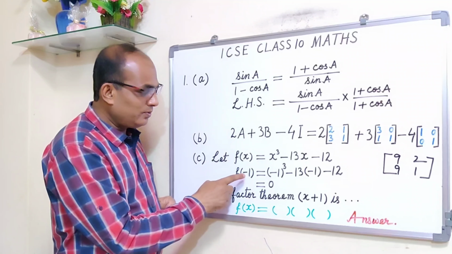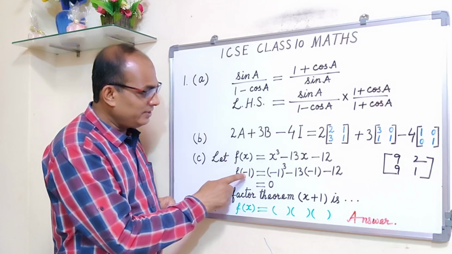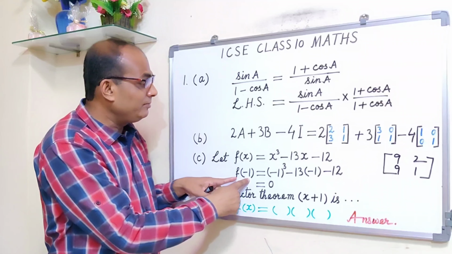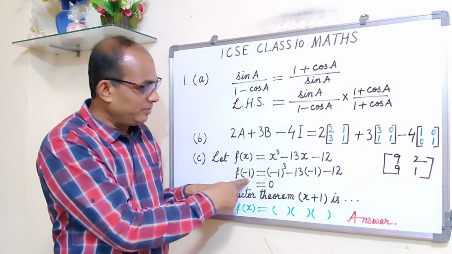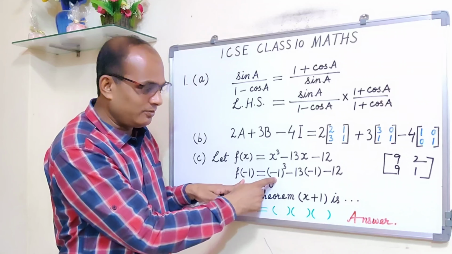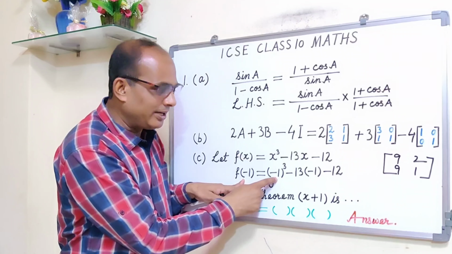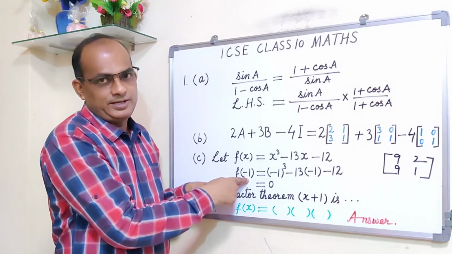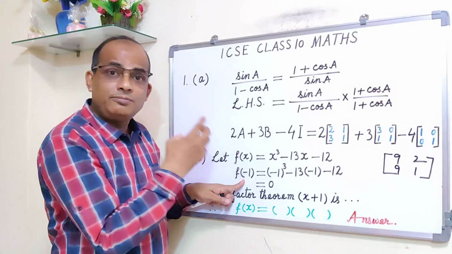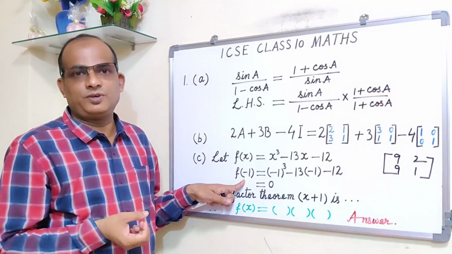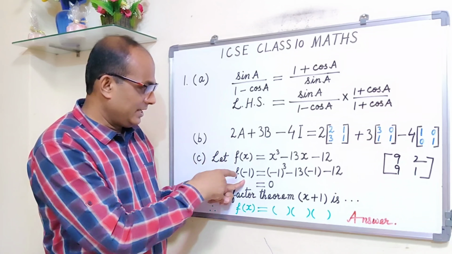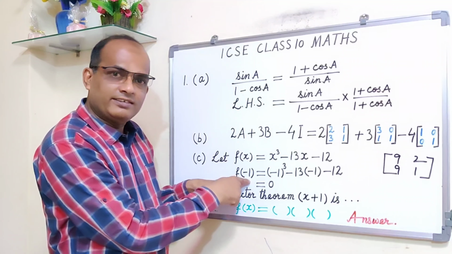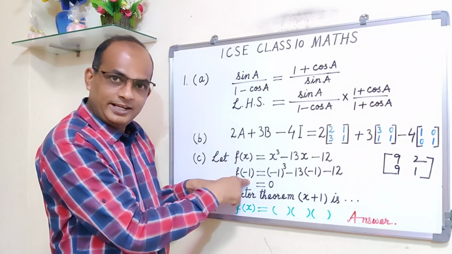Now the problem is what students don't do and they should do. Some students do not write minus 1 here, though they are substituting minus 1, but here they write f(x). No, you have replaced x by minus 1, so now this is not f(x), this is f(-1), because you are replacing x by minus 1. So if you are substituting minus 1 here, this side also please write f(-1). I have been telling students, but there are still a few who write f(x). f(x) is this, this is f(-1).